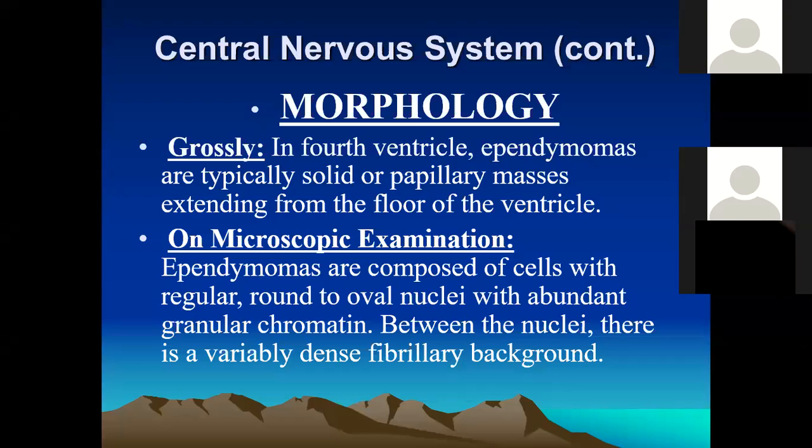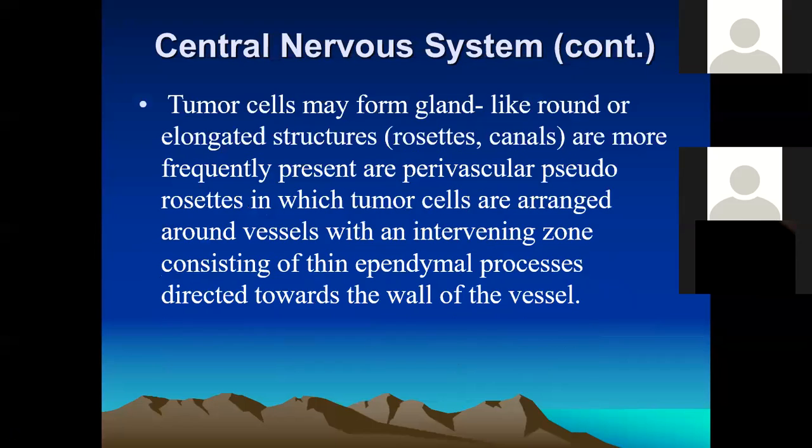These ependymomas are composed of cells with regular round to oval nuclei and abundant granular chromatin.